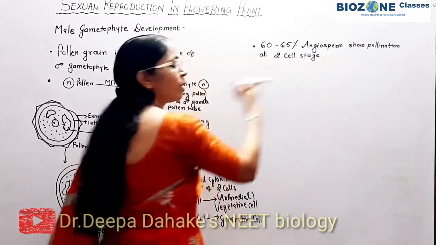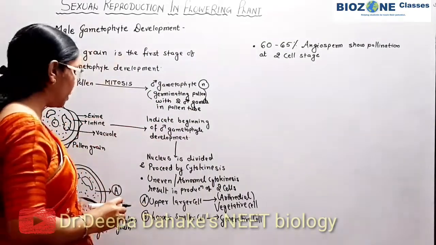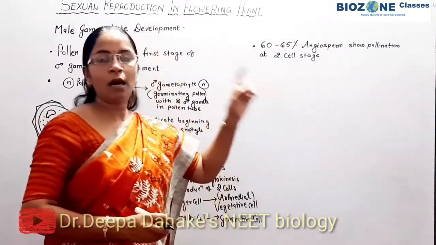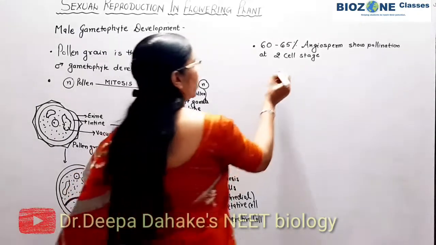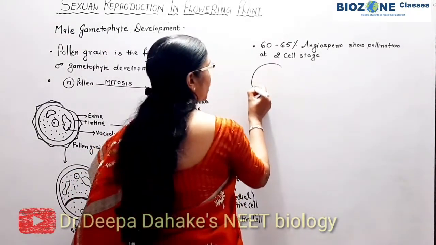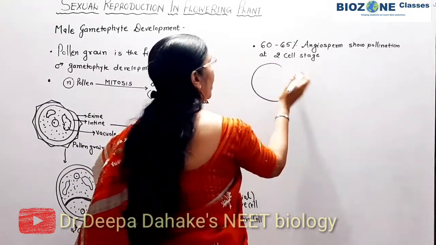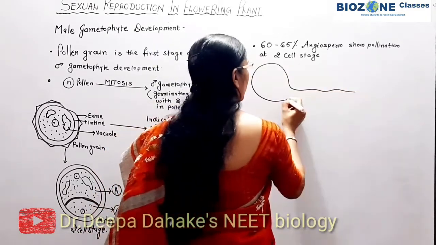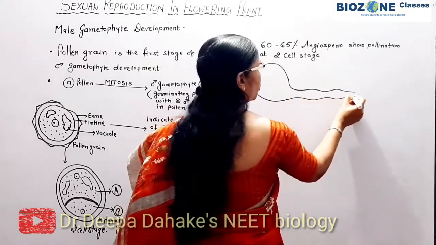That means when pollen grains are at this stage, only then does pollination take place. Upon pollination, the pollen grain reaches the stigma, and then this pollen grain produces one pollen tube.